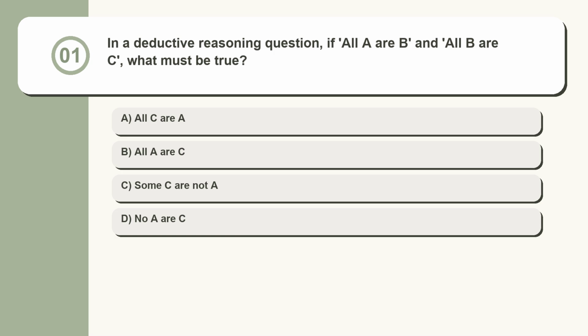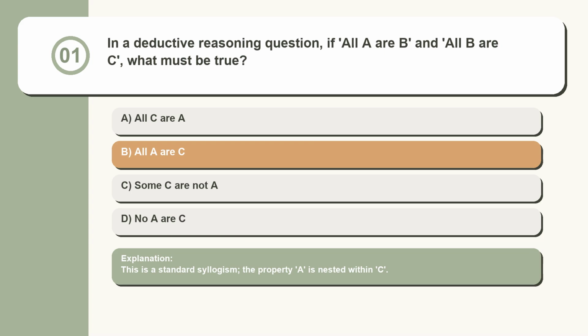Question 1. In a deductive reasoning question, if all A are B and all B are C, what must be true? All C are A. All A are C. Some C are not A. No A are C. This is a standard syllogism. The property A is nested within C.